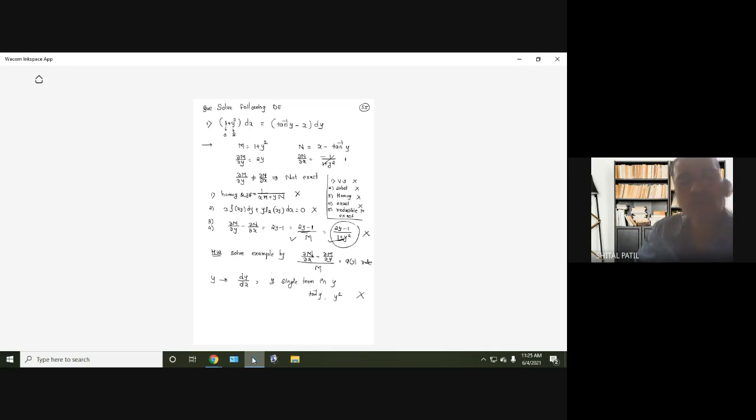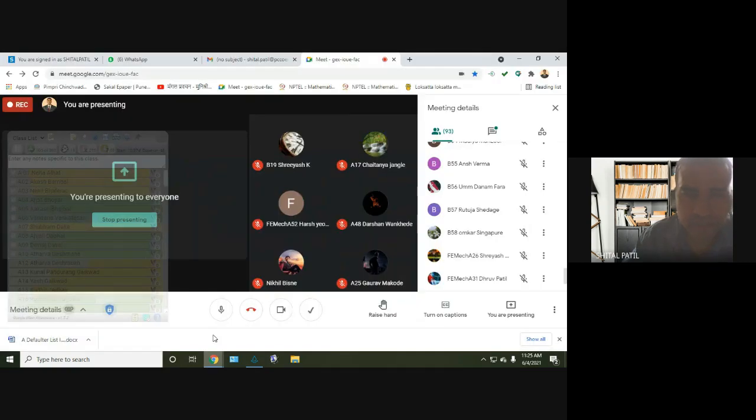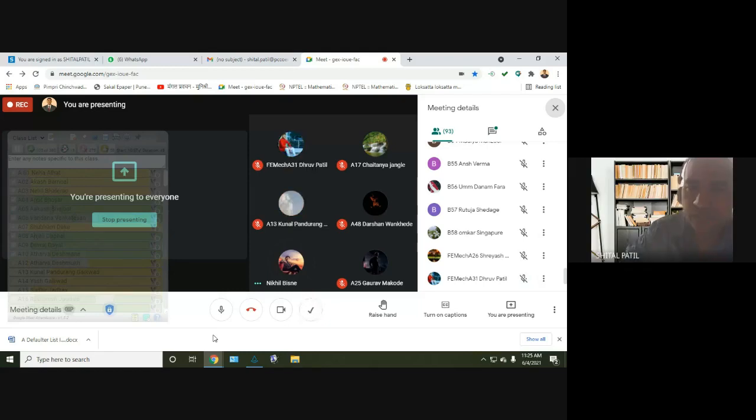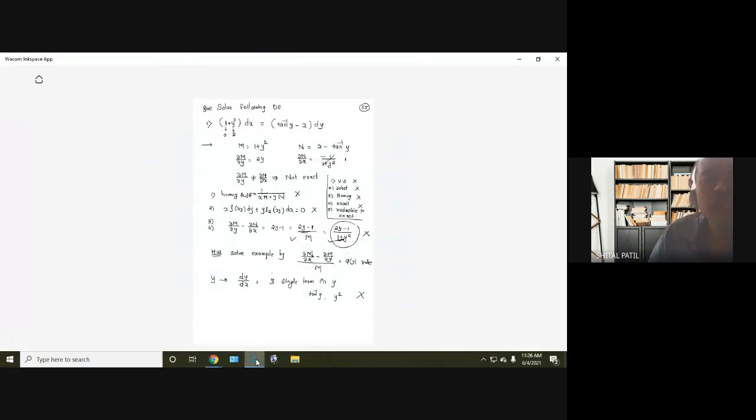Is this understood by everyone? Have you understood this? Hope I am connected. Everyone is here. It is not getting too difficult, right? Is everyone following? So is it linear in y? No. For linear in y, there should be only one term in y, and that should be y itself. But here we have y square and tan inverse y. So it cannot be linear in y. Okay, let us move ahead.